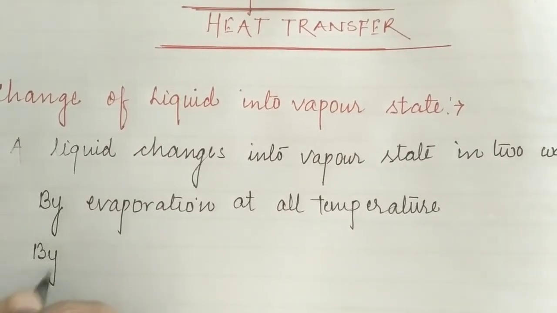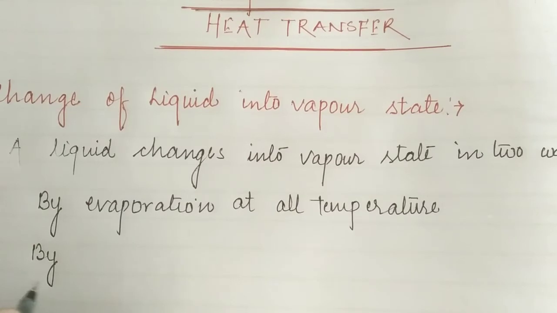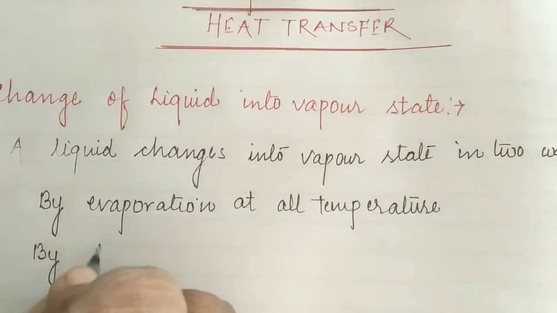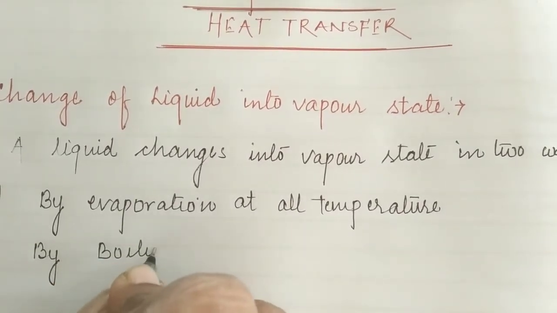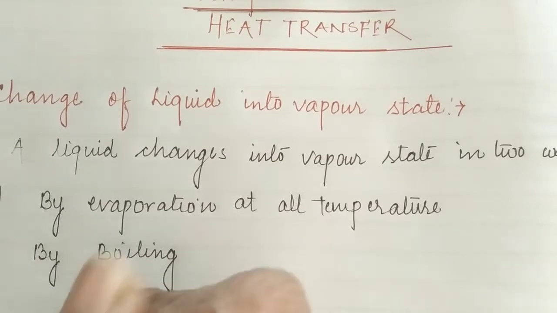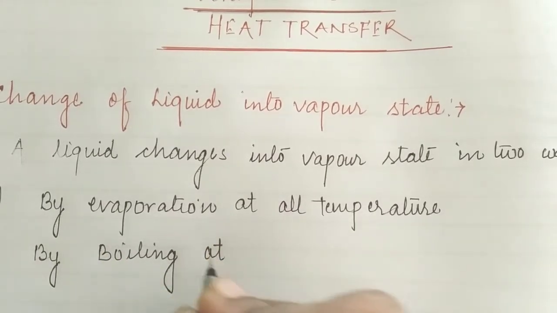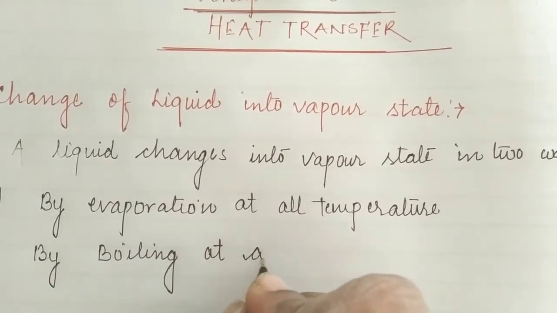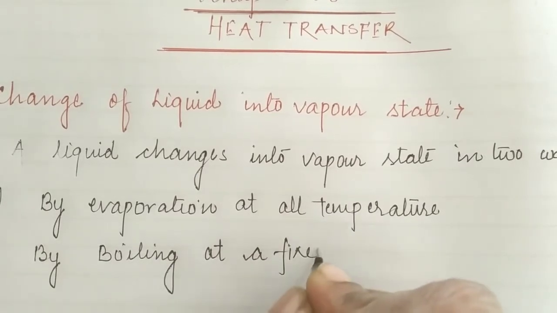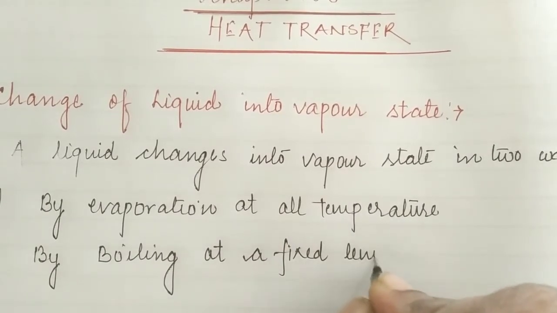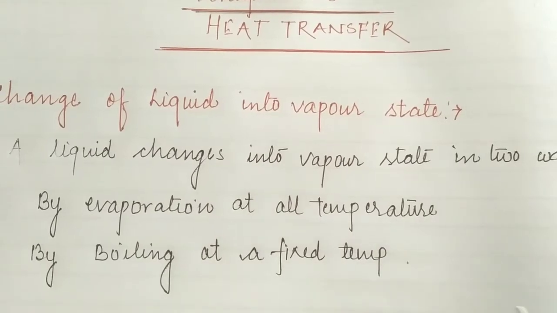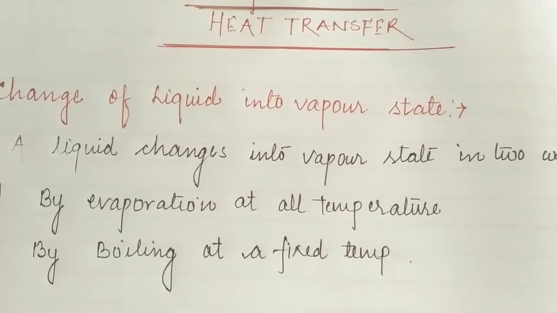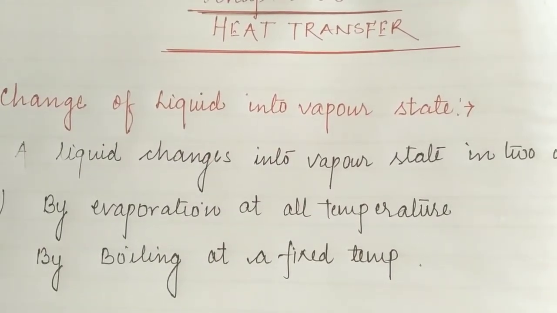So the next way a liquid changes into vapor is by boiling at a fixed temperature. These are the two ways in which a liquid changes into the vapor state.